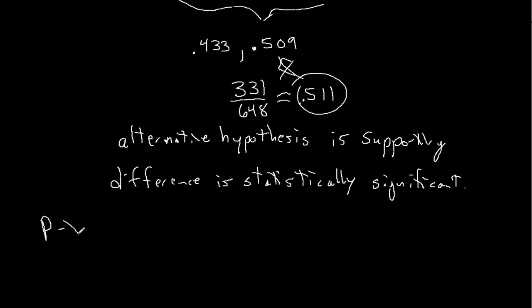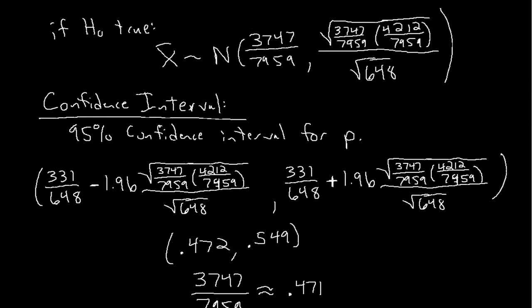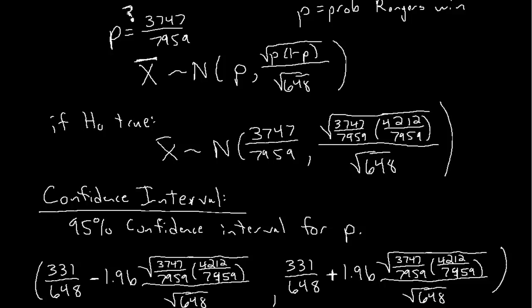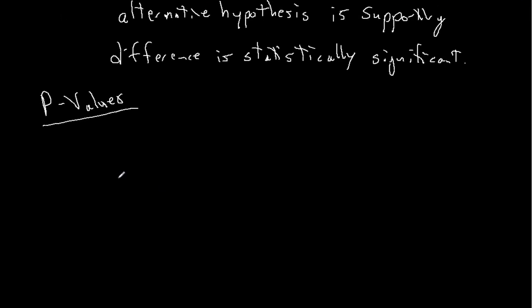Okay, and finally we'll use p-values. Now p-values are a little different. We say that if we assume the null hypothesis, what is the probability that we get a result more extreme than what we actually saw? What's the probability that we get a sample mean more extreme than what we actually saw? So to get that, we compute the z-score under the null hypothesis.